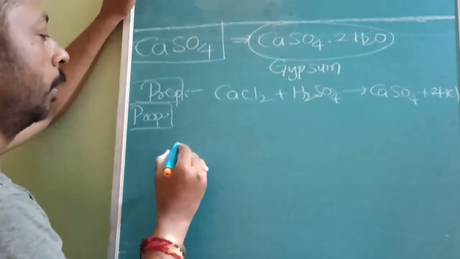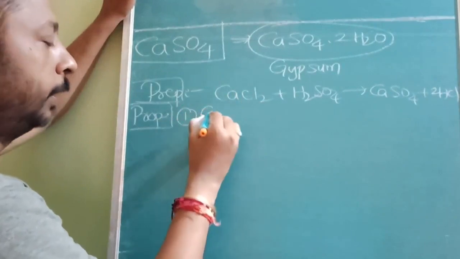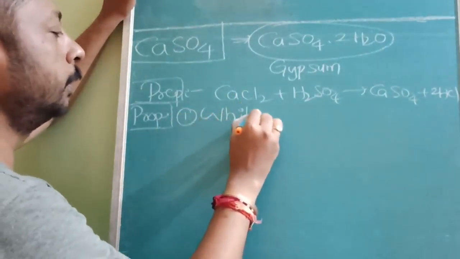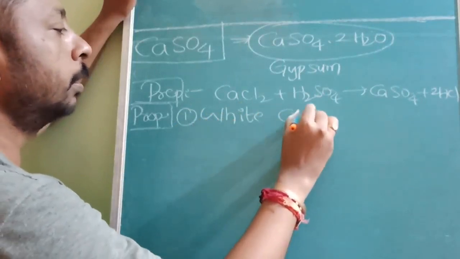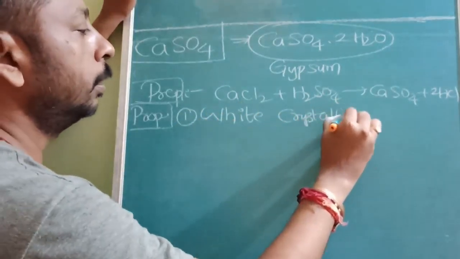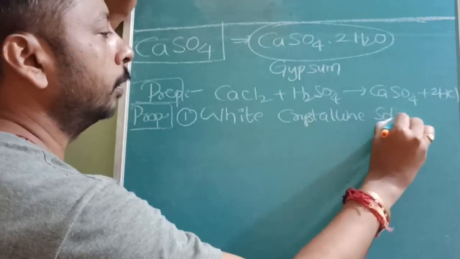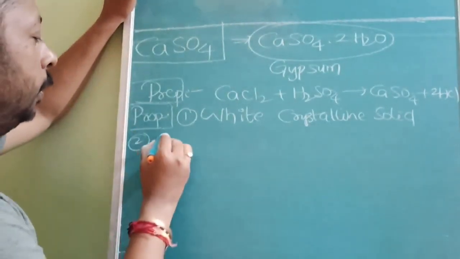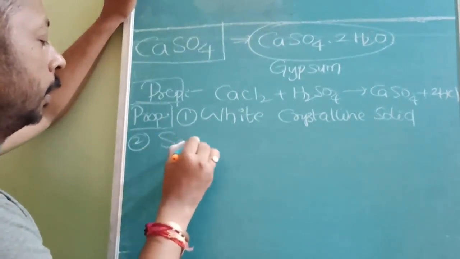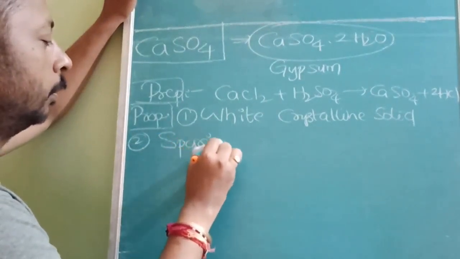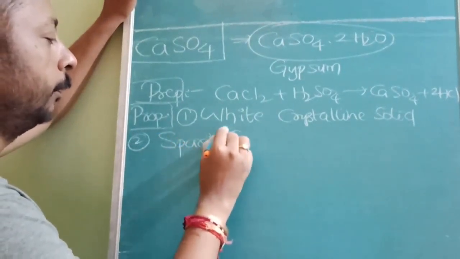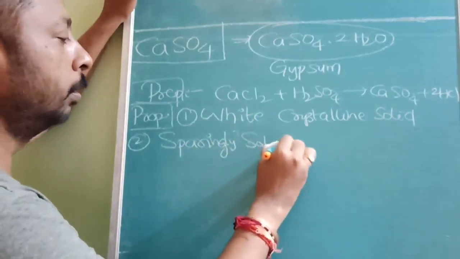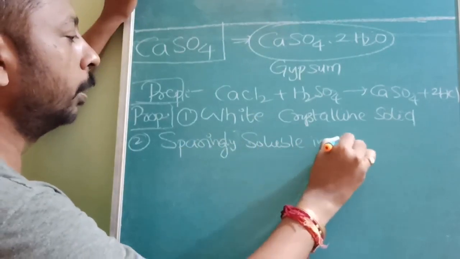So properties: first of all, it is a white crystalline solid. Next, second point, common everywhere: it is sparingly soluble, or less soluble, in water.